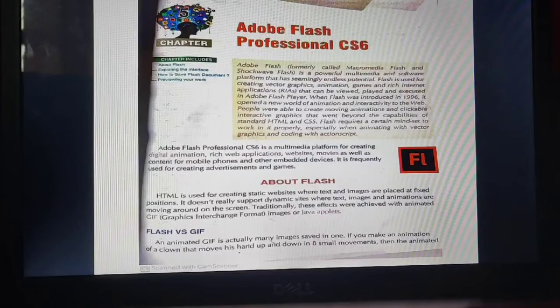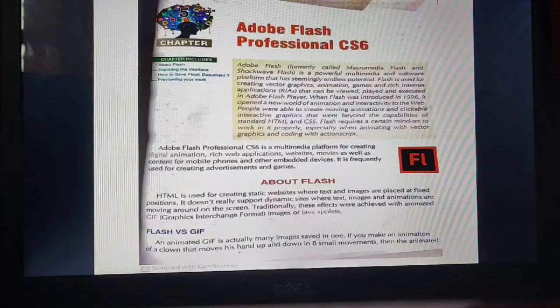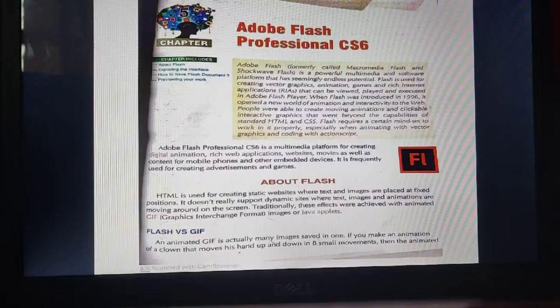We are starting with our fifth chapter, that is Adobe Flash Professional CS6. Adobe Flash Professional, I am sure you must have heard about flashes before, like the GIFs you have in the current time. Previously what we had was flashes, the moving animated objects, the graphics, the animation that we created with the help of Adobe Flash Professional.